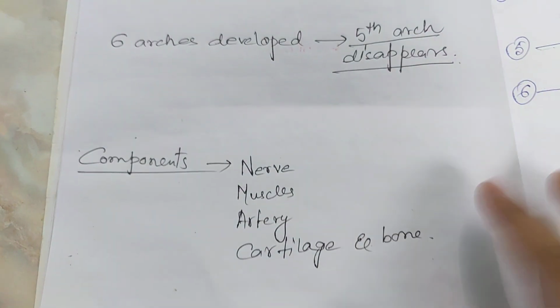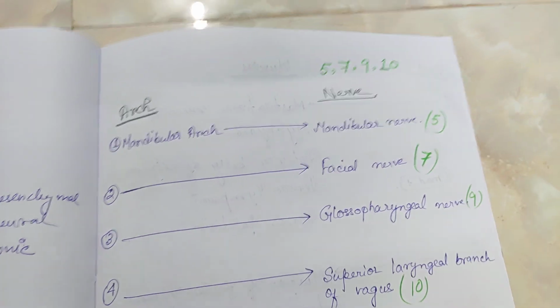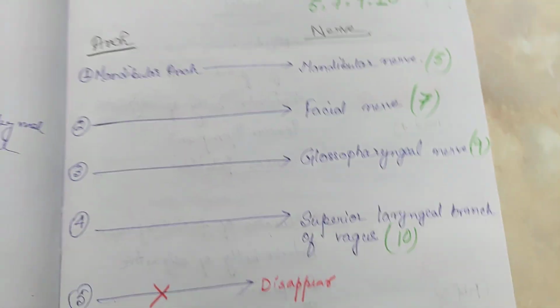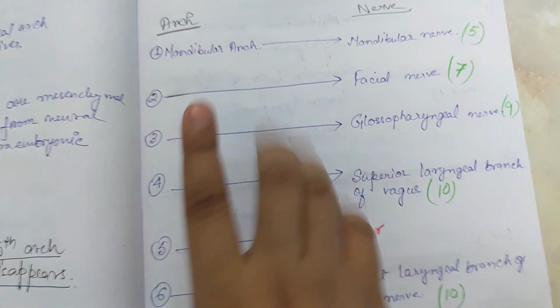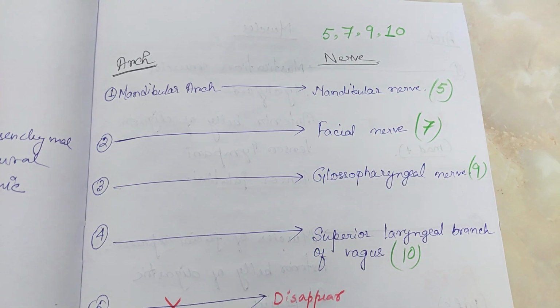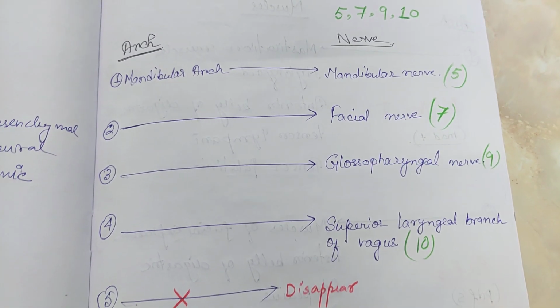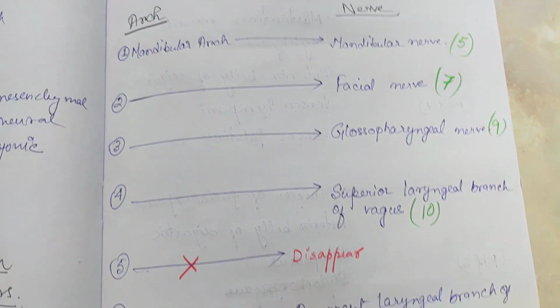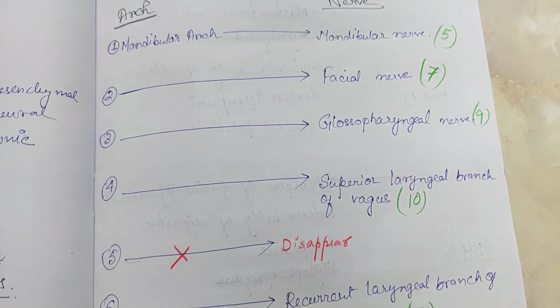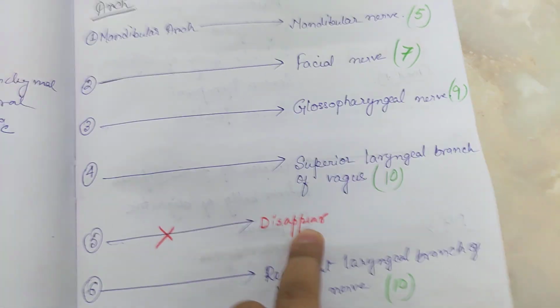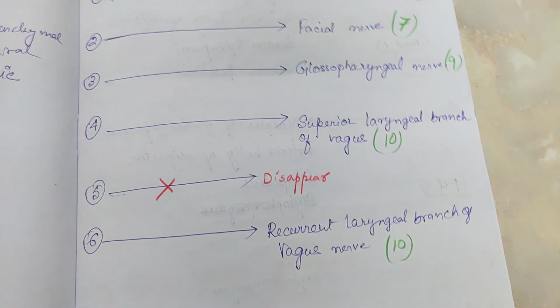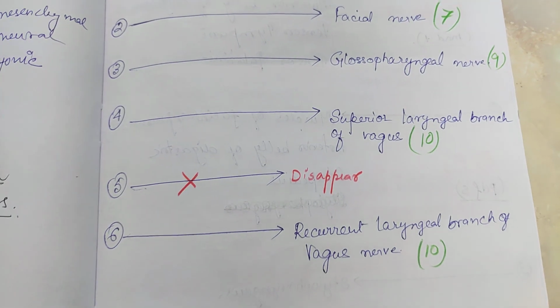First we come to the nerves. The first pharyngeal arch derives the mandibular nerve. Second arch, facial nerve. Third arch, glossopharyngeal nerve. Fourth, superior laryngeal branch of the vagus nerve. Fifth disappears. And the sixth one is the recurrent laryngeal branch of the vagus nerve.